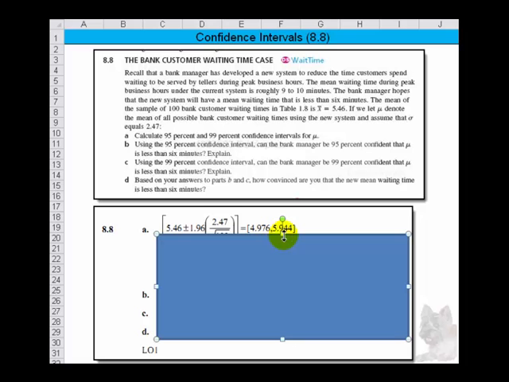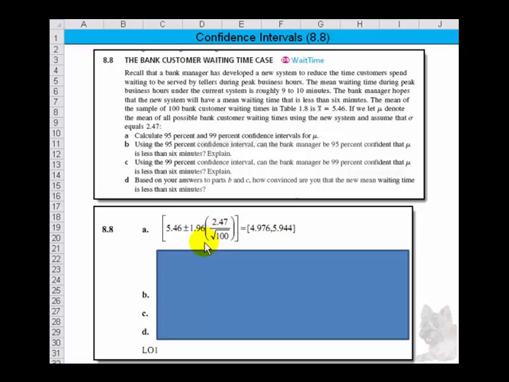Well, we use this formula. We take 5.46, which is the mean, plus or minus 1.96 multiplied by 2.47 divided by the square root of 100. When we work through the math of the numbers, we come up with a lower range of 4.976 and an upper range of 5.944. And all we're doing is adding or subtracting the calculation to 5.46, the mean.